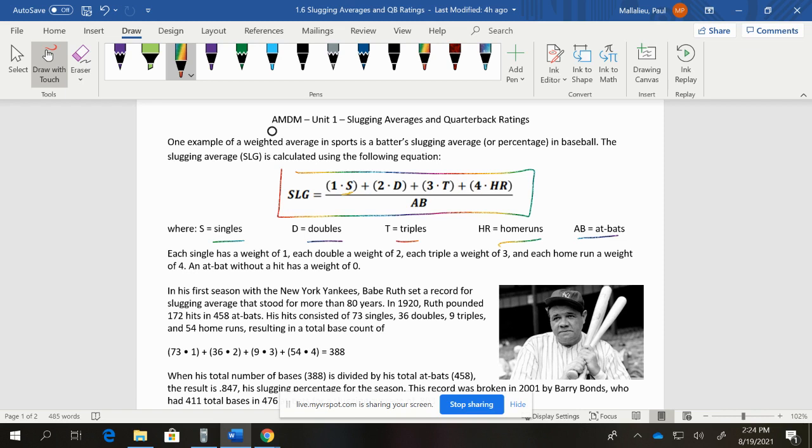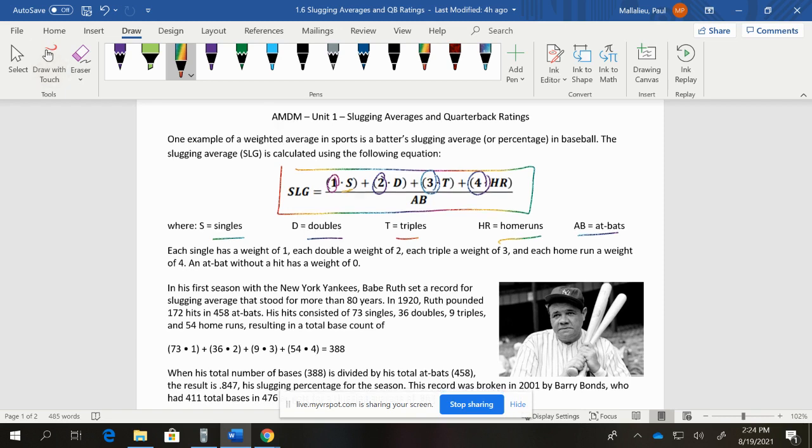So each single has a weight of 1. A double has a weight of 2, a triple has a weight of 3, and home runs have a weight of 4 because you're technically touching 4 bases. All this is talking about a slugging percentage, meaning hitting. It's not necessarily scoring runs per se, but hitting.